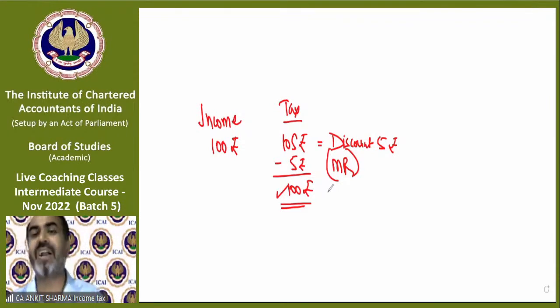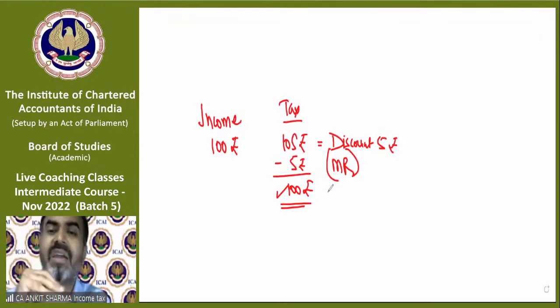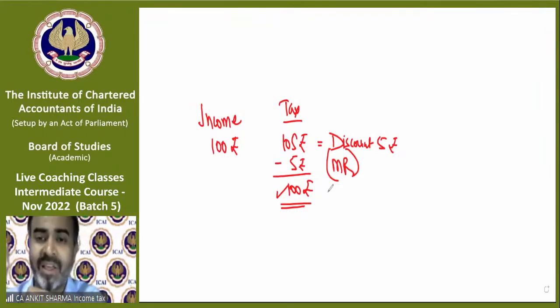This is the kind of scenario where income tax says, if your income is 100 and tax is 105, obviously how will you pay tax which is more than your income? So the department says, okay, we will take your whole income and the difference is your discount, or we can call it marginal relief. Now there must be a question striking in your mind. If it is not striking yet, then there is some problem. There must be a question: how will it happen?